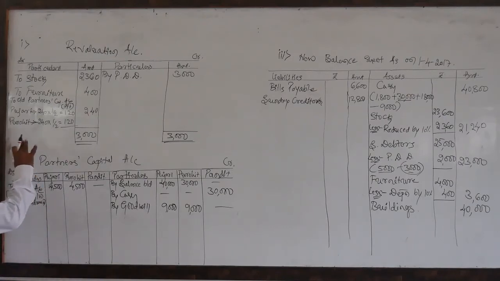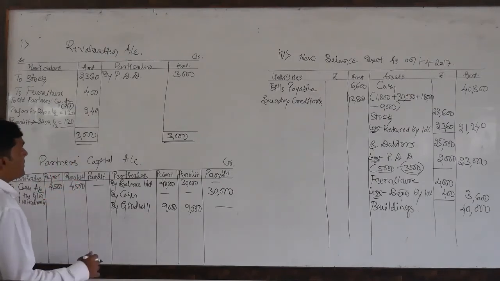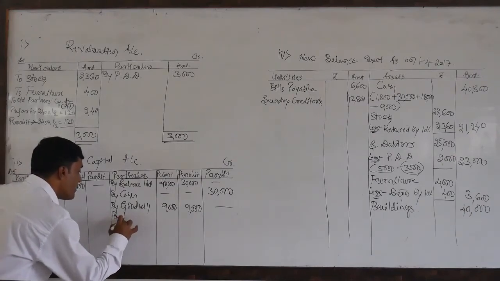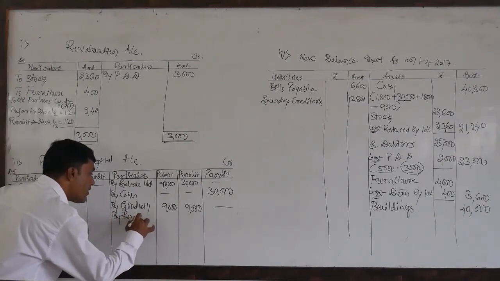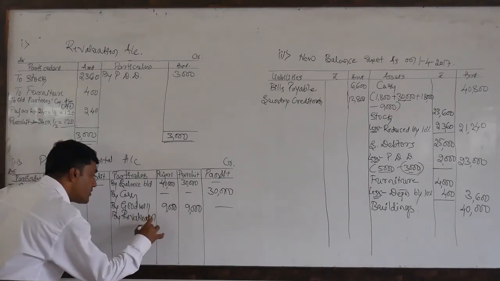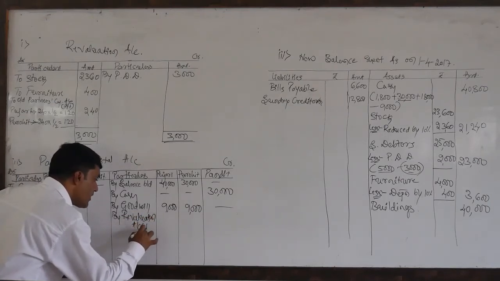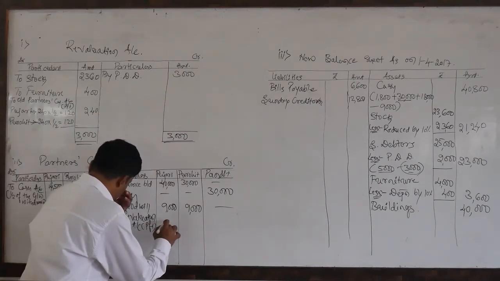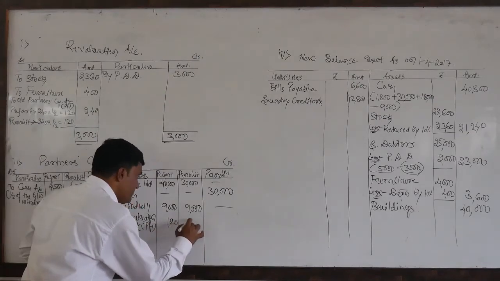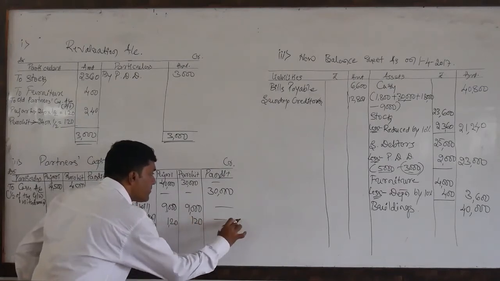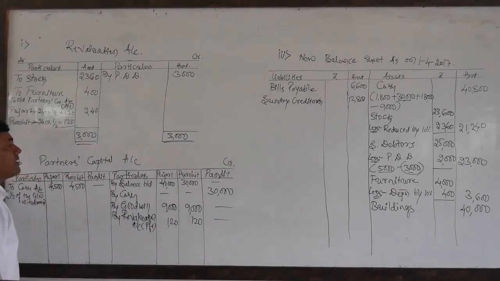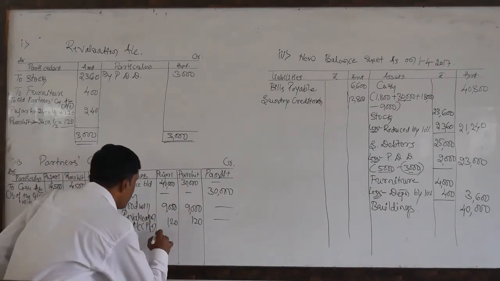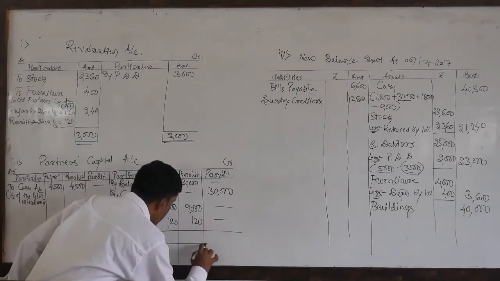Then we need to transfer this balance to the partners' capital account by revaluation account. Even you can write like this: profit, how much? 120 and 120. So no profit is to be given to the new partner. So now I would like to close this partners' capital account. The credit side is more.